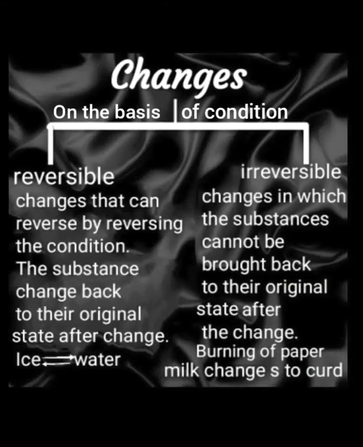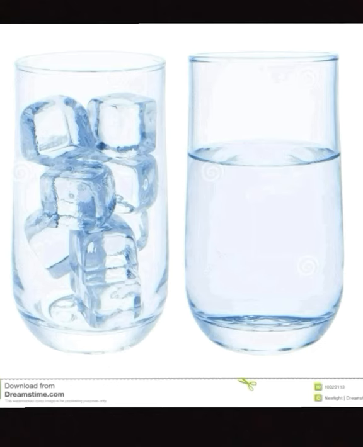Changes are divided into two parts on the basis of the conditions: reversible and irreversible. Reversible changes can be reversed by reversing the condition. The substance changes back to its original substance. Ice changes to water when we give heat.